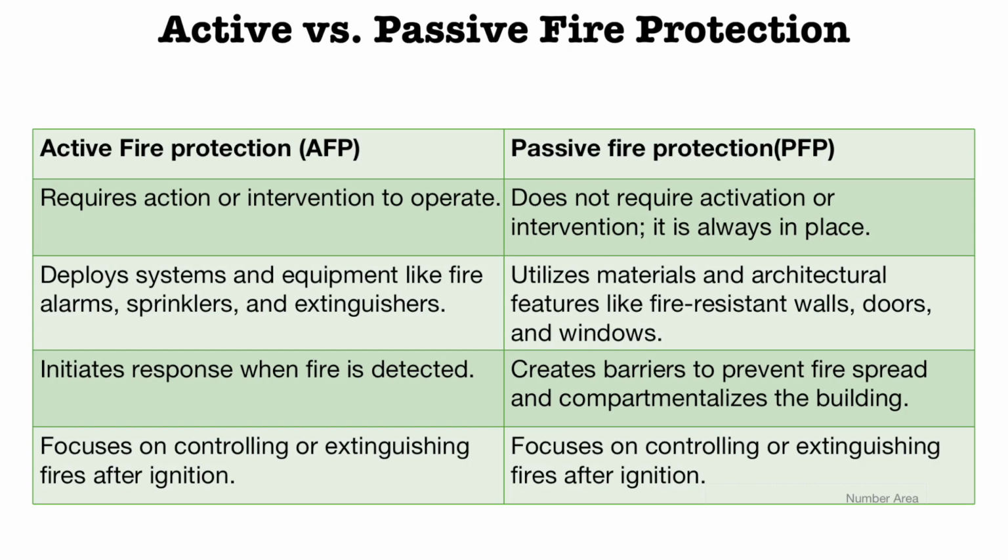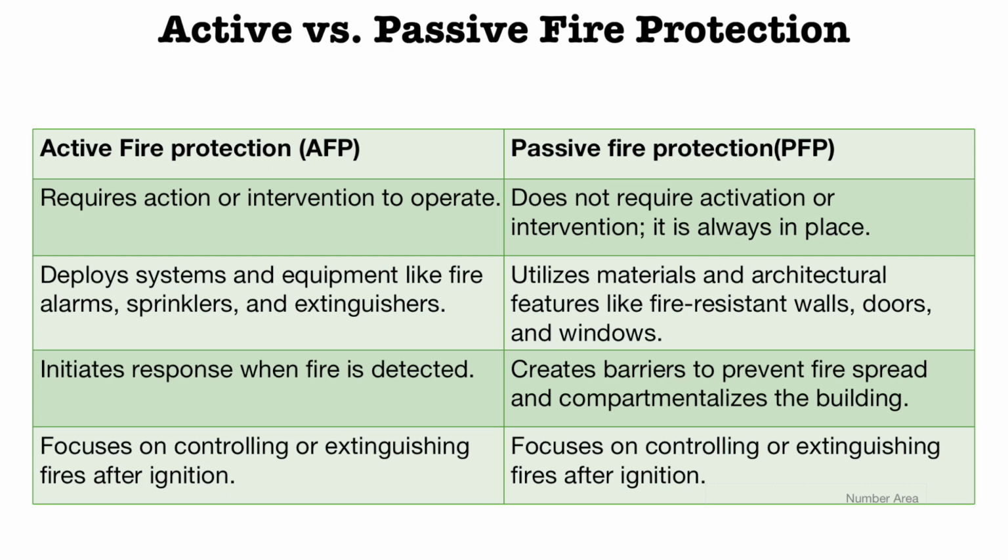So active fire protection and passive fire protection are two distinct approaches to fire safety within a building. So here one by one we can discuss the difference. Active fire protection requires action or intervention to operate, while passive fire protection does not require activation or intervention, it is always in place.